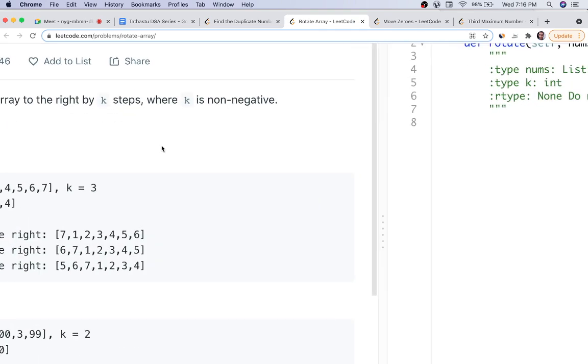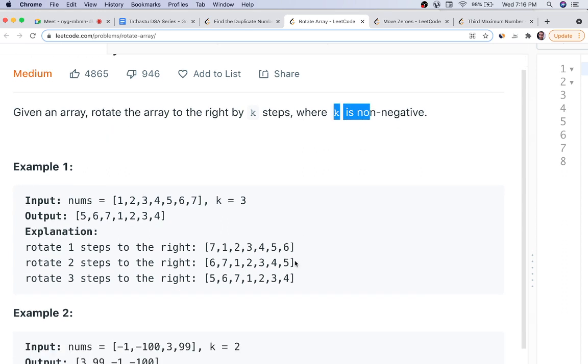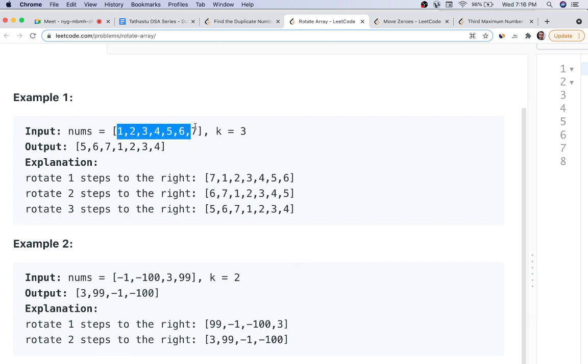What we have to do, it's a very important question, lots of positive likes, 5000 likes, which means it's a popular question. You are given an array, rotate the array to the right by k steps, where k is a non-negative number. It can be 2, 3, 4, 5, or anything. So you are given 1 2 3 4 5 6 7, rotate by 3. So what you'll do, 1 will go at the place of 4, 2 3 4, and the rest will come at the left.